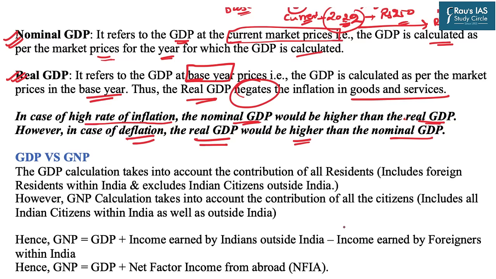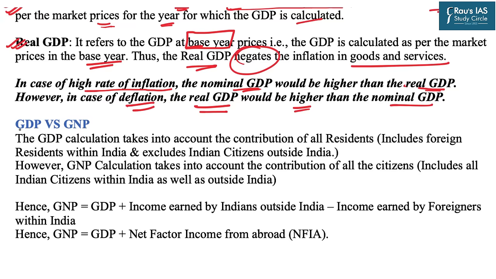Now we'll move towards our next concept, that is gross domestic product versus gross national product, that is the GNP. Now there is a significant difference between GDP and GNP. In GDP, we learned that all final goods and services which is produced within the domestic territory, that is within the economic territory of India, will be the GDP of India.